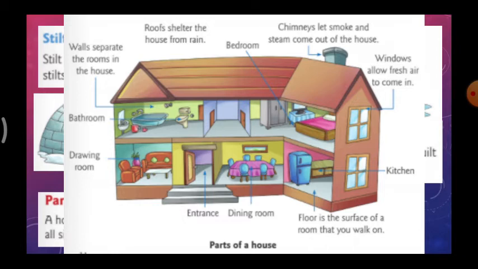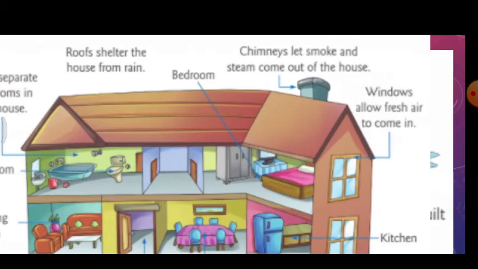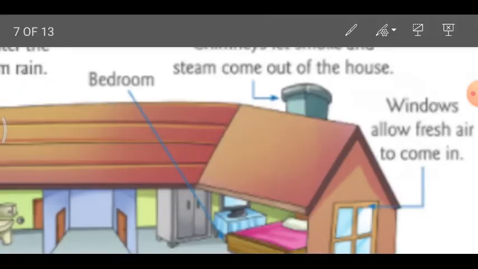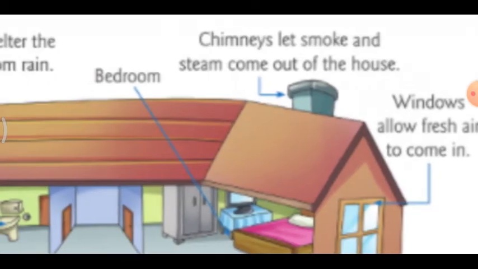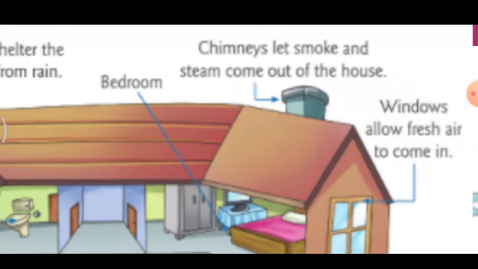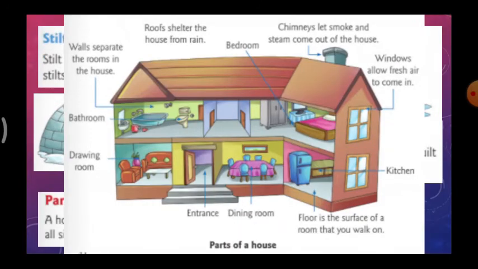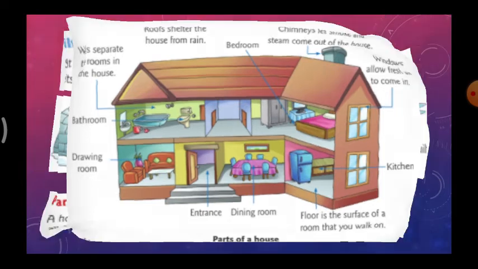So roofs shelter the house from rain. Why we are having a roof means to cover our house from rain. So on the top of the house we will have a chimney. Why we have a chimney means to let smoke and steam come out from the house. For that purpose we will have a chimney. So these are the parts of the house.